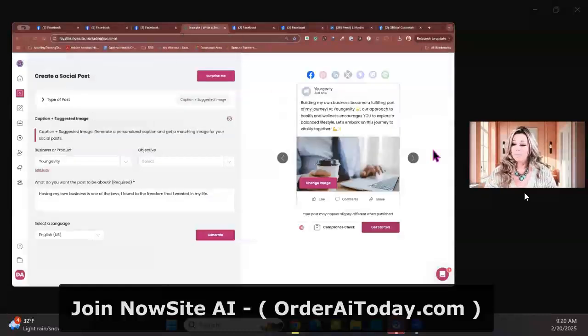So it automatically checks every post for compliance, instantly rewrites any risky claims to be 100% compliant, and ensures FTC and company compliance automatically. So what are your results? Your results are more professional, high converting business posts and confidence in building without fear of compliance issues. So now that you're posting, people are engaging and you're generating leads.